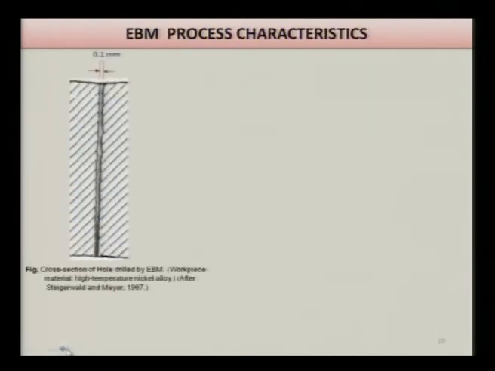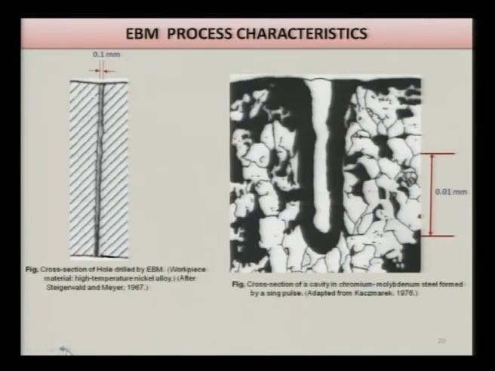Now this is a deeper hole but of smaller size, and again you can see it is not of constant diameter throughout; the diameter varies along its length. Here again this is the heat affected zone, and this is the hole diameter, and again some heat affected zone. This is the cross section of the hole that has been drilled, and you can see the scale is given there, so one can find out the depth of the hole, the diameter of the hole, and the size of the heat affected zone.